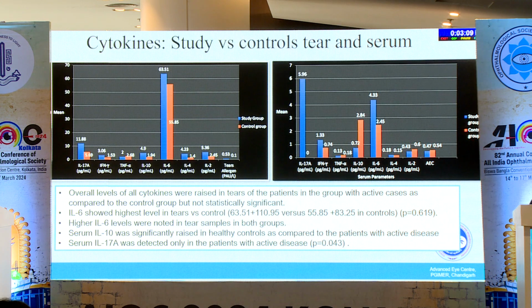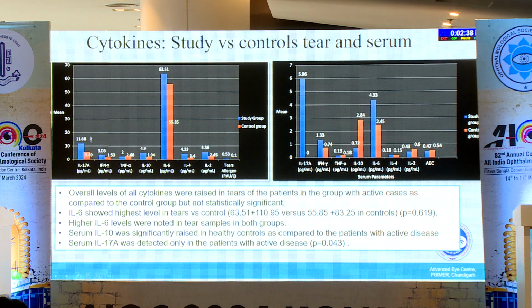In our study, the overall level of cytokines was raised in tears of patients in the group with active disease compared to the controls. But since the individual values were quite fluctuating, it did not show any statistical significance. Whereas the IL-6 level was hiked up in tear as well as serum. It was quite significantly increased in both, but in serum it was statistically significant, whereas in tears it was not.